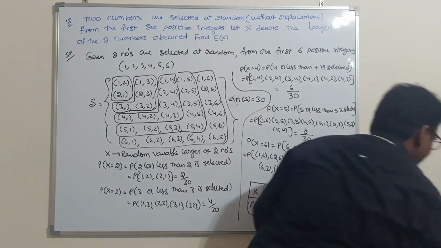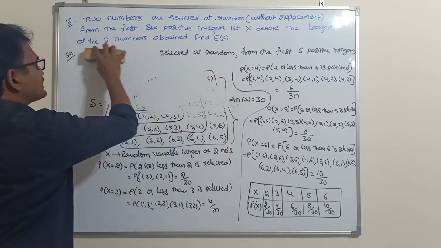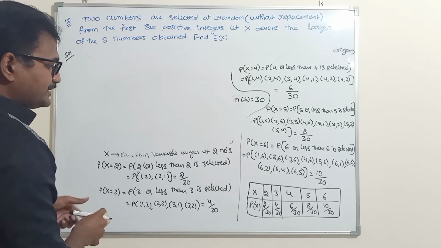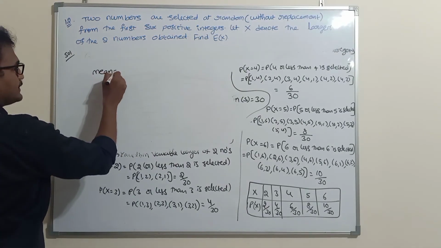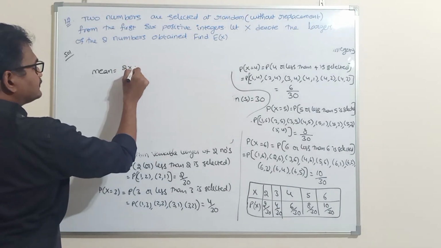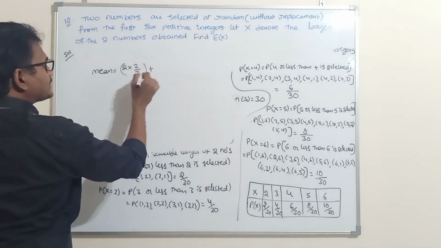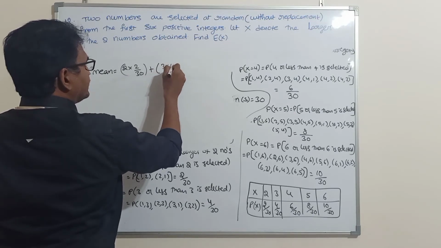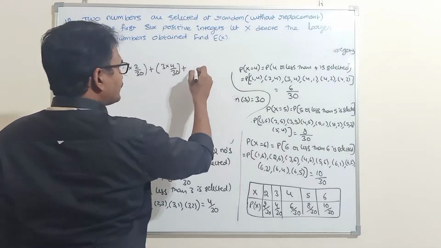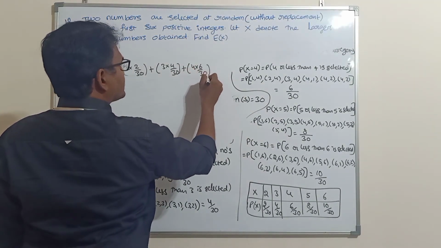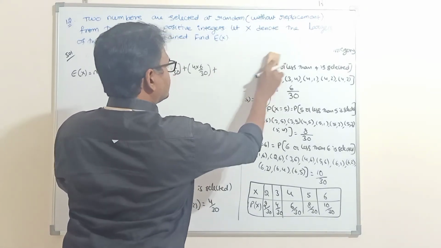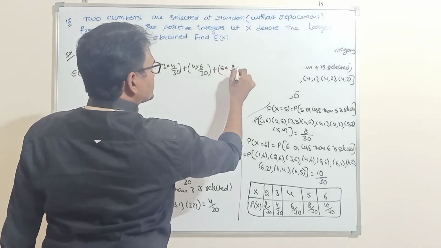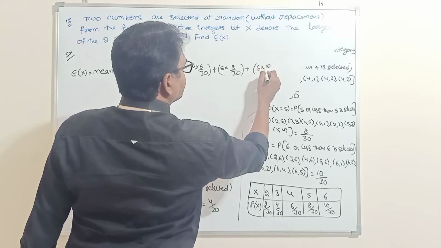So now, how to find the mean? Mean is also called E of X, the expectation of X. Mean is equal to 2 into 2 by 30 plus 3 into 4 by 30 plus 4 into 6 by 30 plus 5 into 8 by 30 plus 6 into 10 by 30.